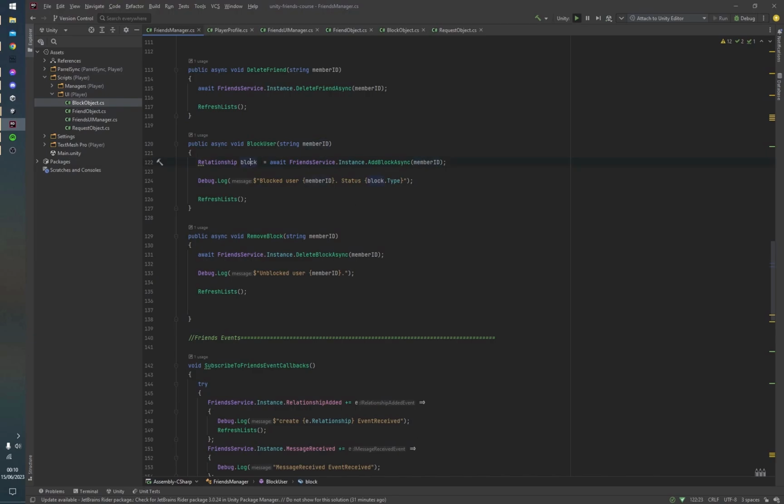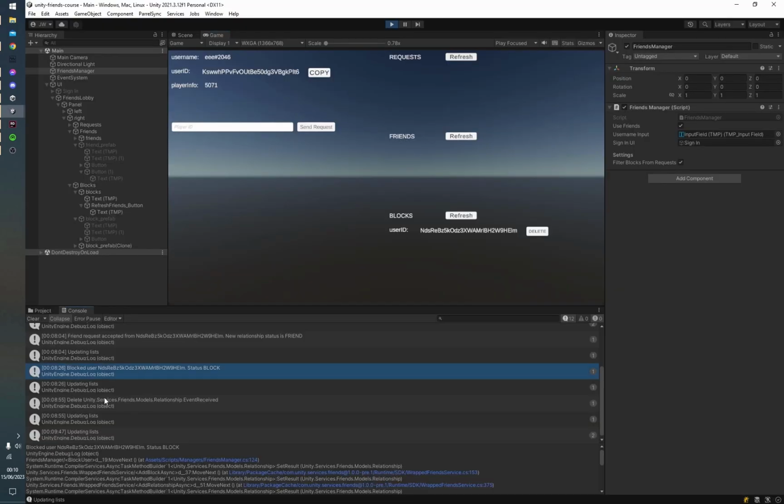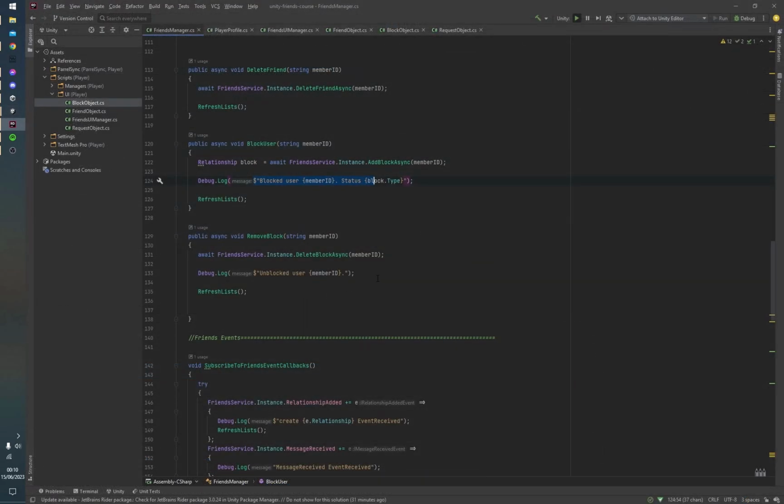Now this actually does return a relationship, and this relationship can be used to log the state of the block. So I'll show you what this looks like in the Unity editor, because I do have a Debug.Log here. So you can see right here in my Unity editor, it says blocked user, it shows the user ID, and then it says status block. So that gives us a little bit more information about what our status is. But usually, of course, if you block a user, their status is going to be blocked anyway.